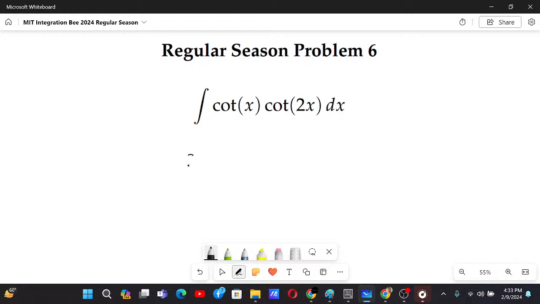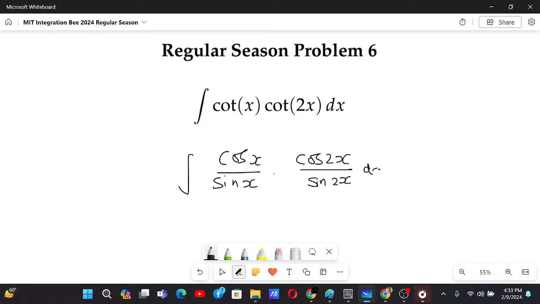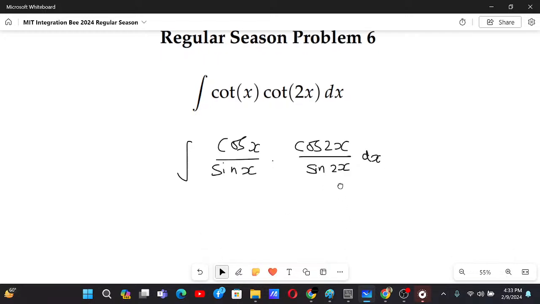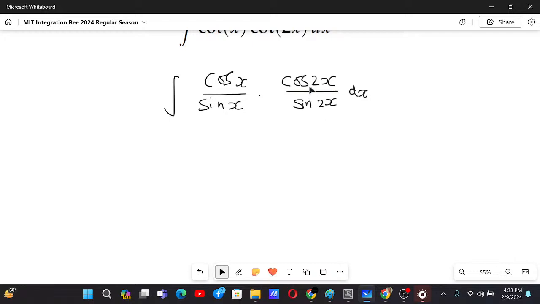Now let's solve this. We have cos x by sin x, and over here we have cos 2x by sin 2x dx. Now the next thing we can do is to change this into simpler cos and sin forms.